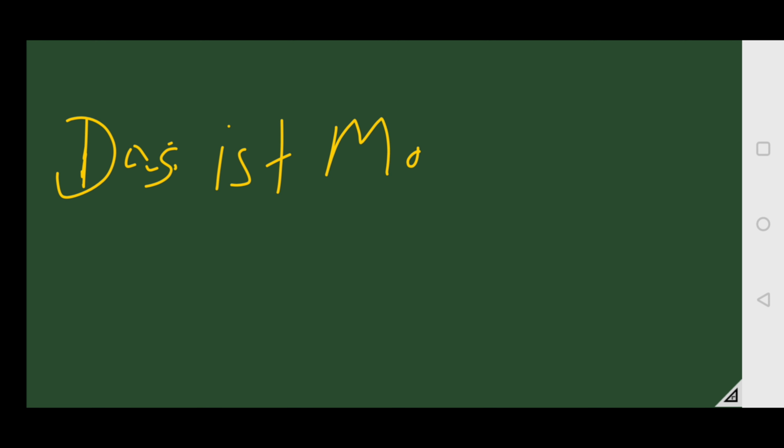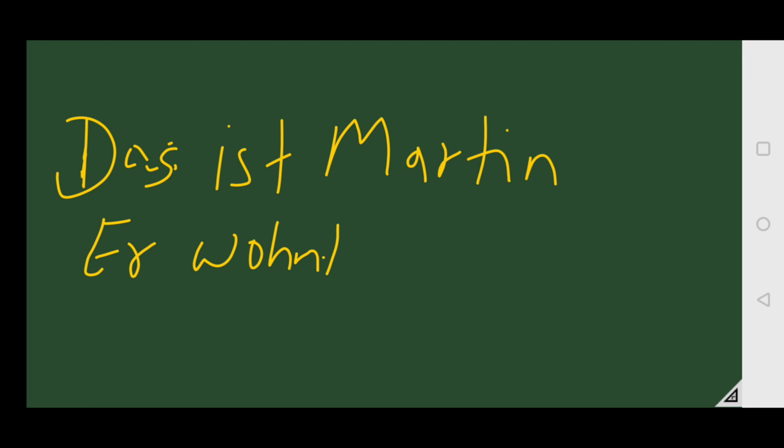Like, Das ist Martin. Wohnt in Berlin. These are two sentences: Das ist Martin, wohnt in Berlin.